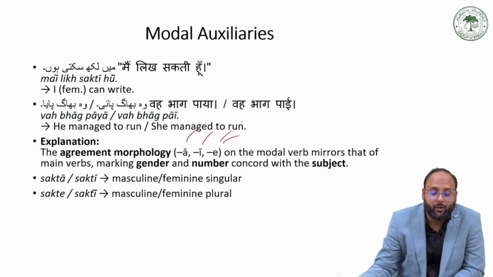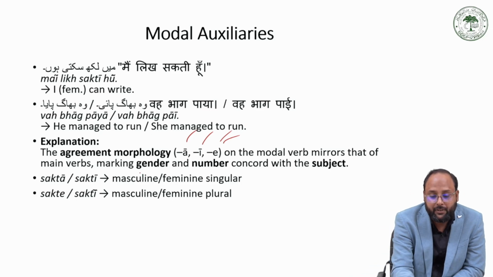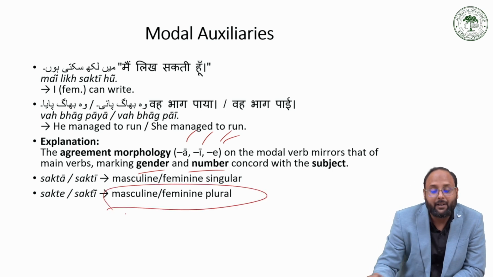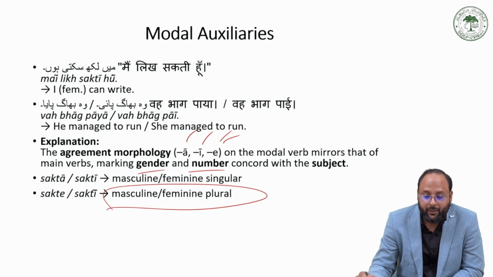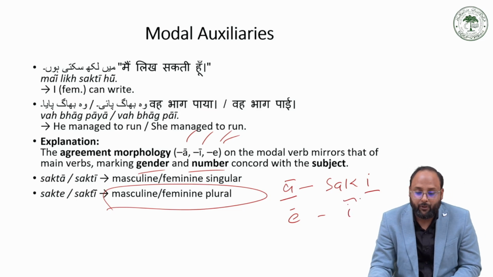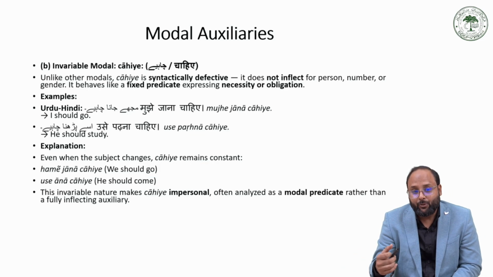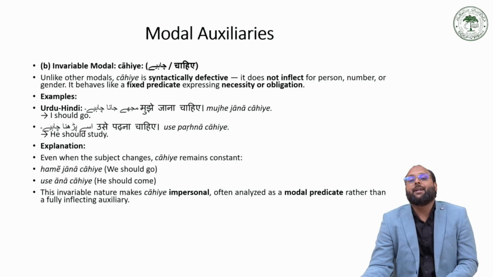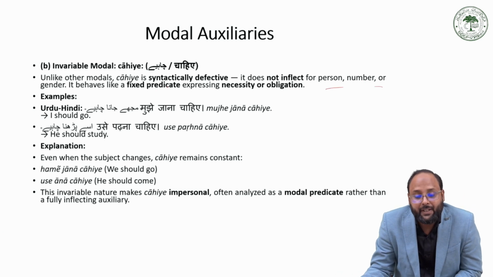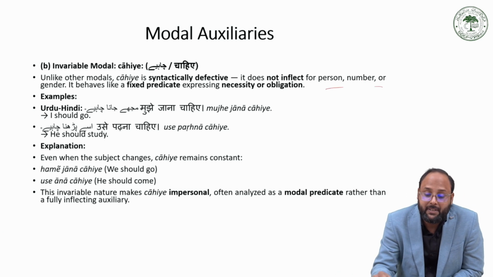So there are different endings according to agreement in terms of gender and number: सकता, सकती and सकते, and सकती also for लड़कियां लिख सकती हैं. So the चाहिए is invariable; it cannot agree with the subject, and it does not reflect person, number, or gender, because it is a fixed predicate expressing necessity and obligation.